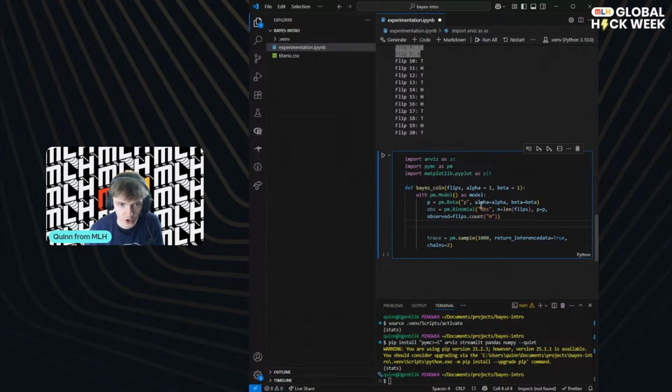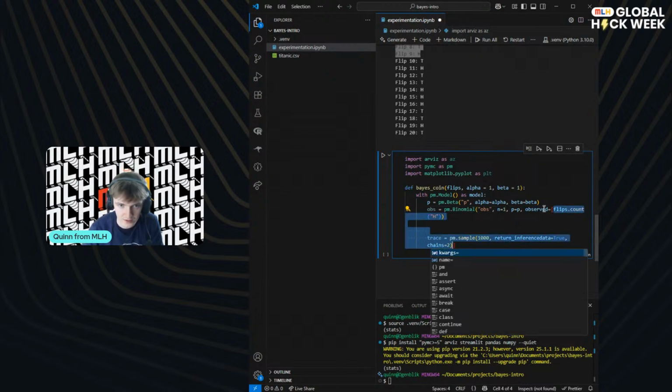So good job, Copilot. What it's doing is it's basically saying we've got n flips, and this is our kind of like probability that we're thinking it is, and using our prior actually. Sorry, I said this is posterior. This is actually our prior. And then we are saying, okay, the number of heads that we see is literally just the ones that we're observing. And this is true, right? We could also set this to be 1, and then we could have our observed as a list, and that would be, yeah. Let's do this. I think this is slightly nicer.